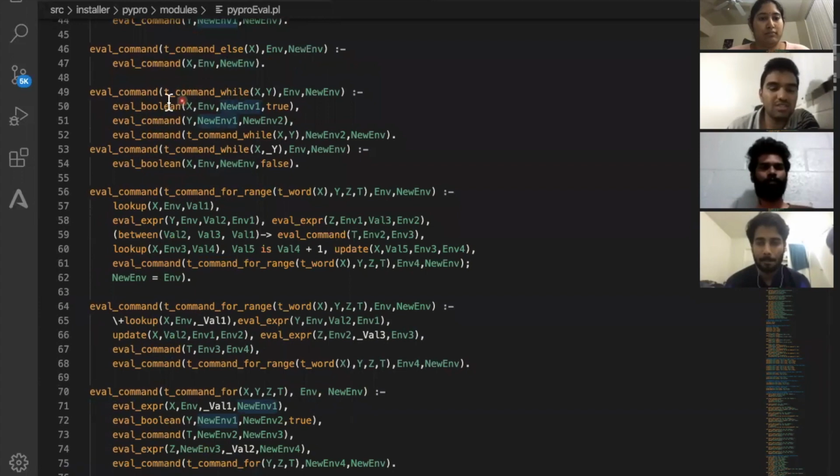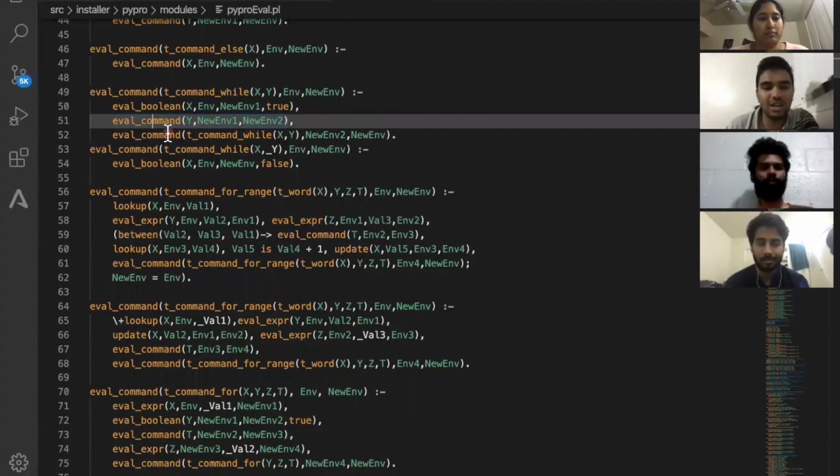As you can see, it will just evaluate the Boolean expression first. If it is true, then it is going to evaluate the body part of the while loop, which is just a sequence of commands. Once it does the evaluation of the command, it again calls the eval command with the whole while predicate, which repeats this operation. When the Boolean expression is false, it will stop that looping execution, and it will come out of the loop.